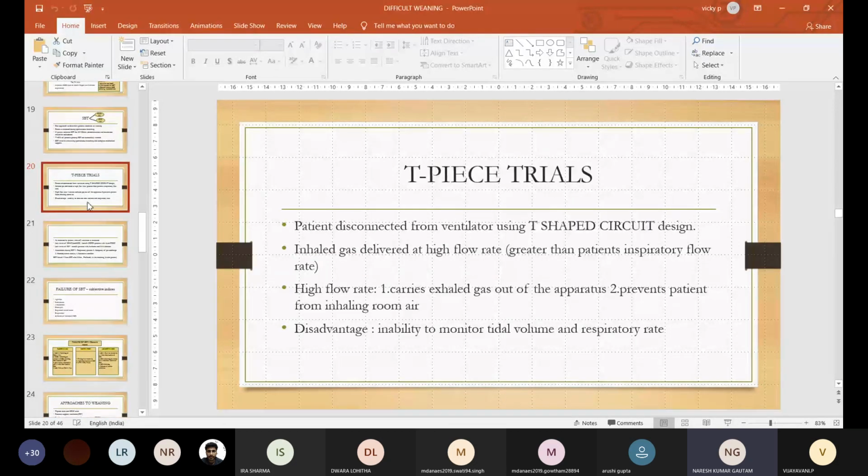So isn't it that we can always monitor respiratory rate? We can monitor respiratory rate, but most of the time you have to sit and count. Whereas if you use a PSV mode, it is basically in comparison with the PSV mode. When you connect it to the ventilator, a more accurate reading of respiratory rate is there. That's all it means.